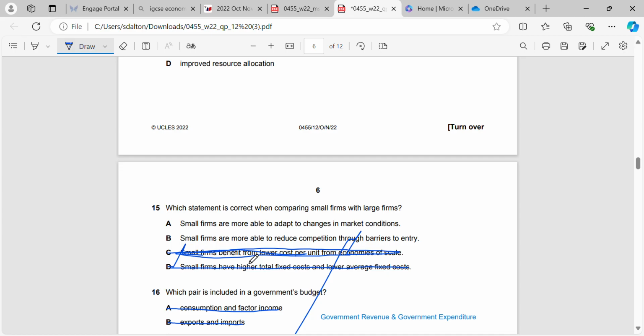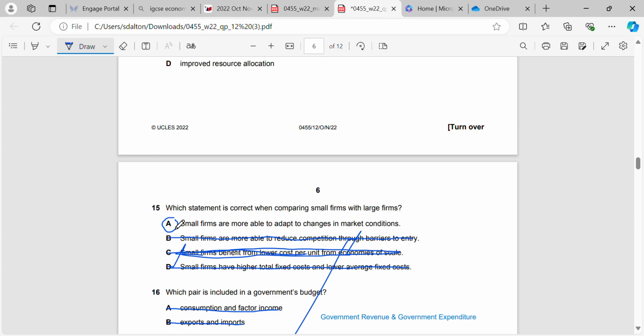They're able to reduce competition through barriers to entry. Again, that's false. That is something that a large firm could do because they may be a monopoly. And a monopoly can create high barriers to entry, making it difficult for competitors to enter the industry.